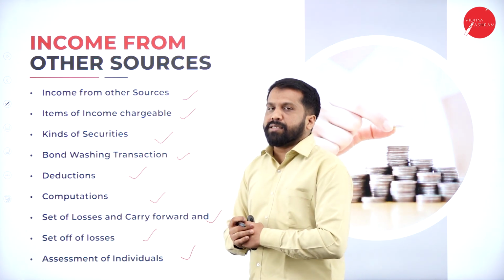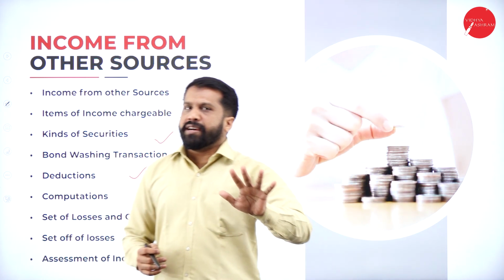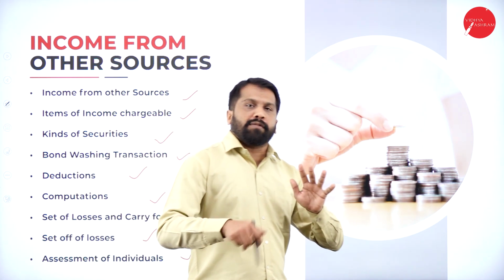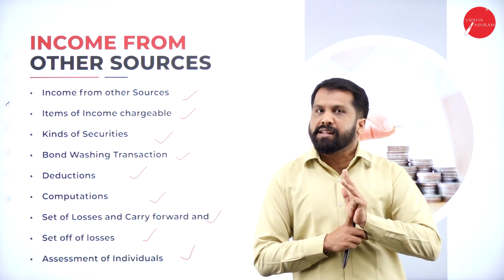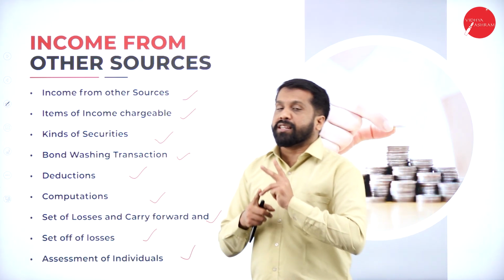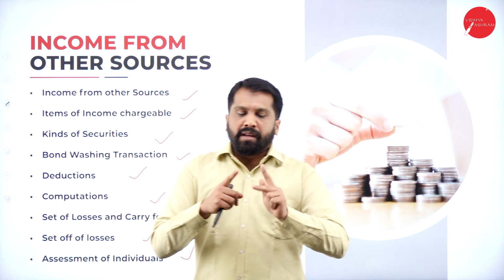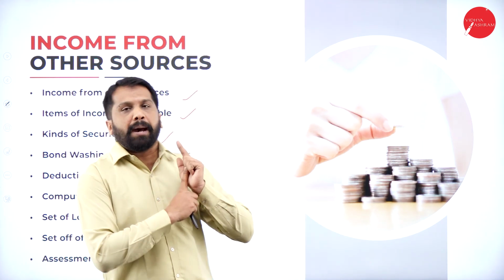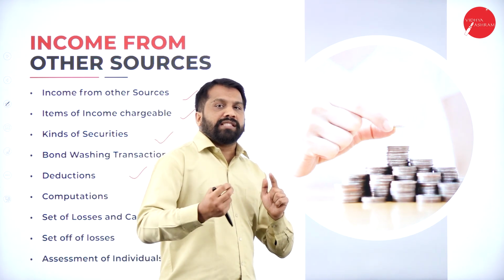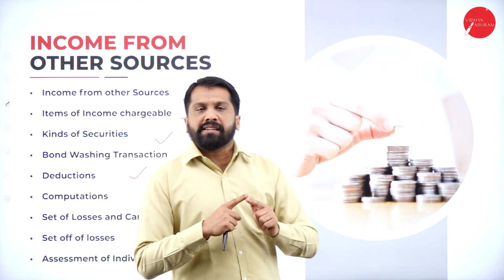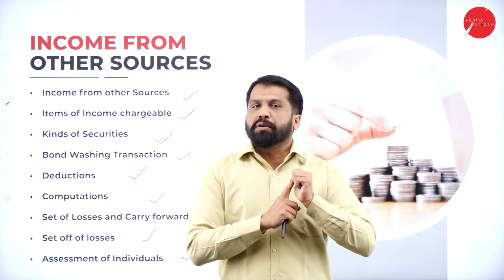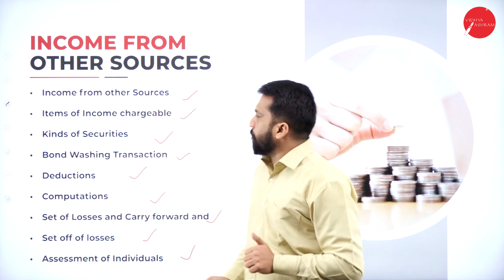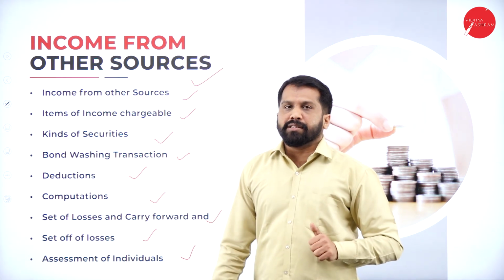What is income from other source? Like you have 5 heads. I'll give my own example. If I take salary from Vidhyaashram, that is income from salary. If I take money from tuition, that is income from profession. If I sell my car and get profit, that is income from capital gain. I have a house given for rent. That rent is called income from house property. Other than these 4, if I get any other income, that is called income from other source.